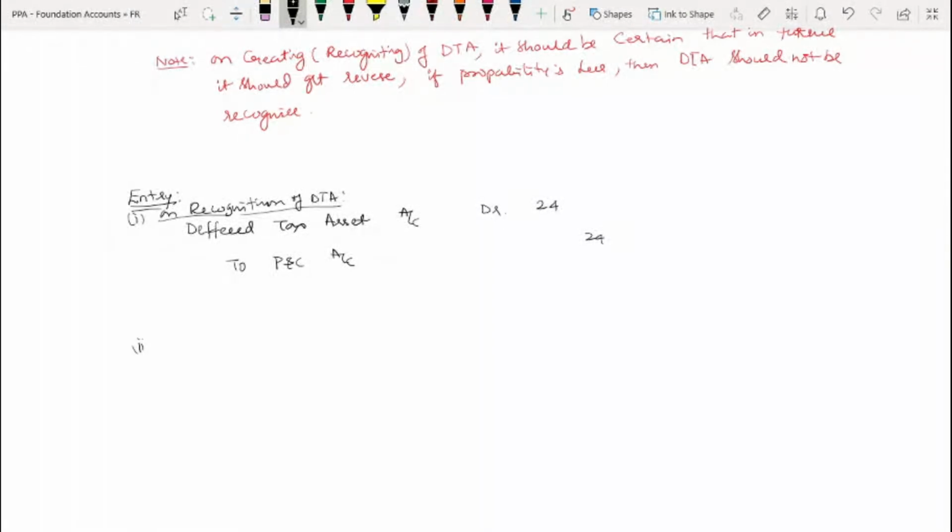Next, on reversal of DTA, it is a reversal entry: P&L account debit to DTA account 6, on reversal of DTA every year. Are you understanding?